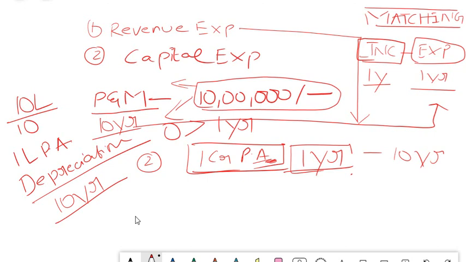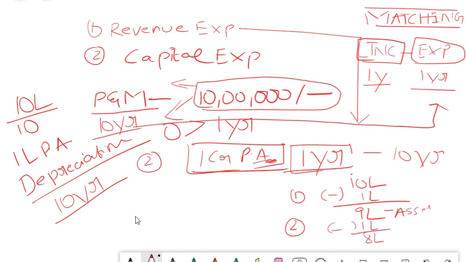Every year you show 10 lakhs. So obviously the asset balance also gets reduced. That means initially when you purchase an asset, it will have 10 lakh. So first year depreciation is 1 lakh. Next year the asset balance will be only 9 lakh. Again, second year, you will deduct 1 lakh, isn't it? So second year ending your asset balance will be 8 lakh.